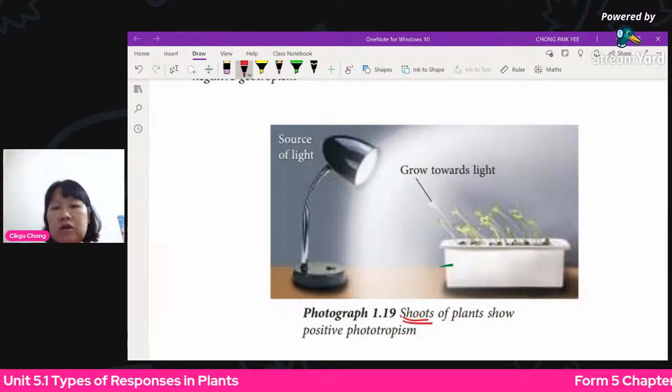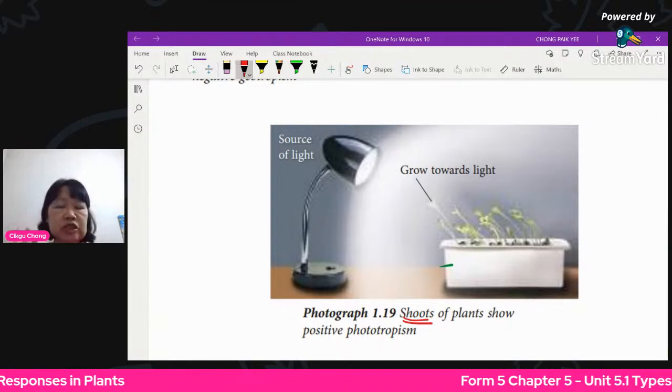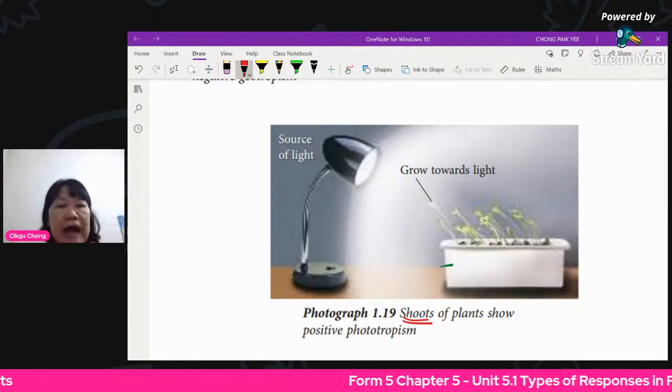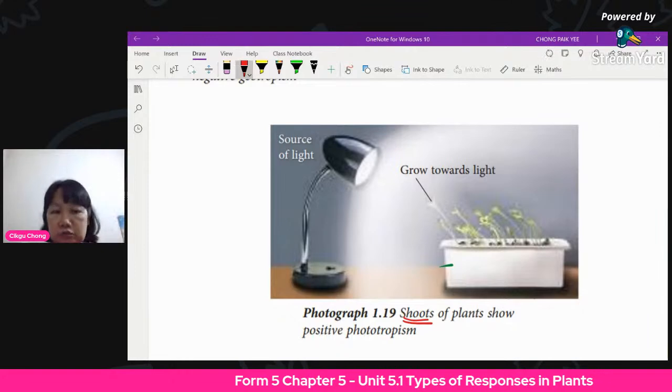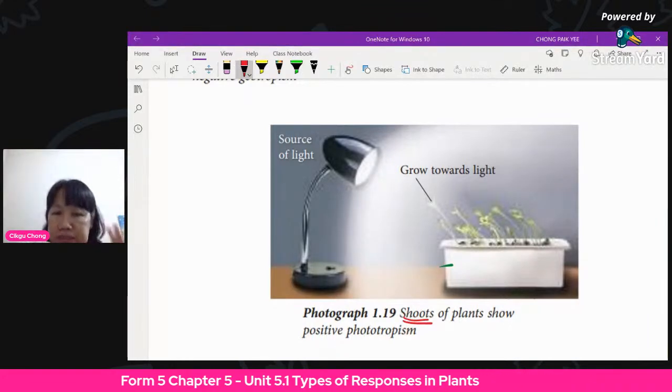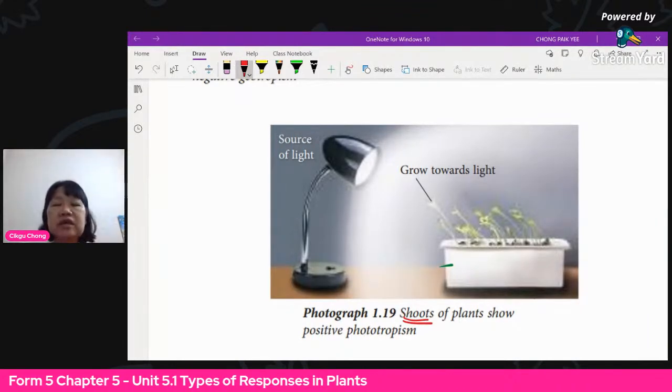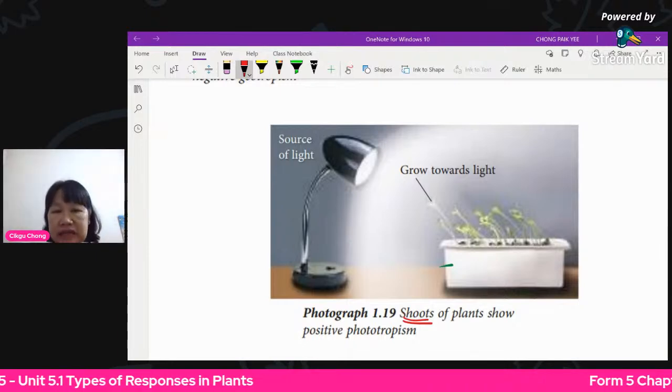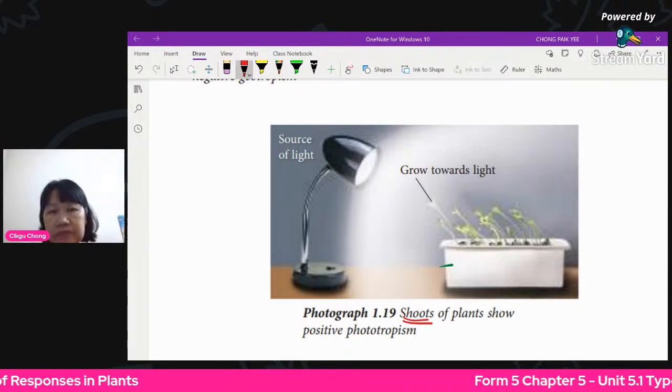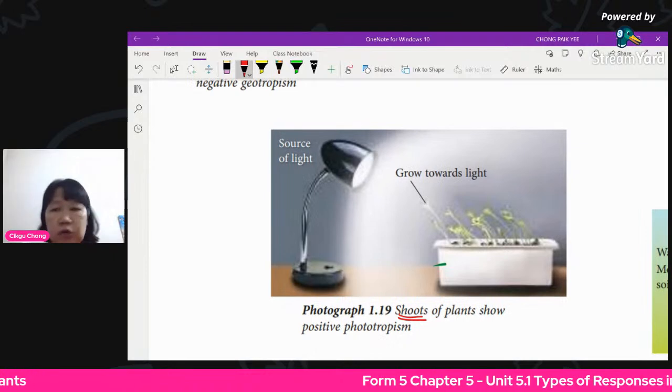We always talk about, don't say plants. Plants is too general. You must talk about which part. Is it the shoot or the root? You must talk about the specific part, whether it is showing positive or negative, whatever tropism. Don't say plant only. You won't get any marks with that.